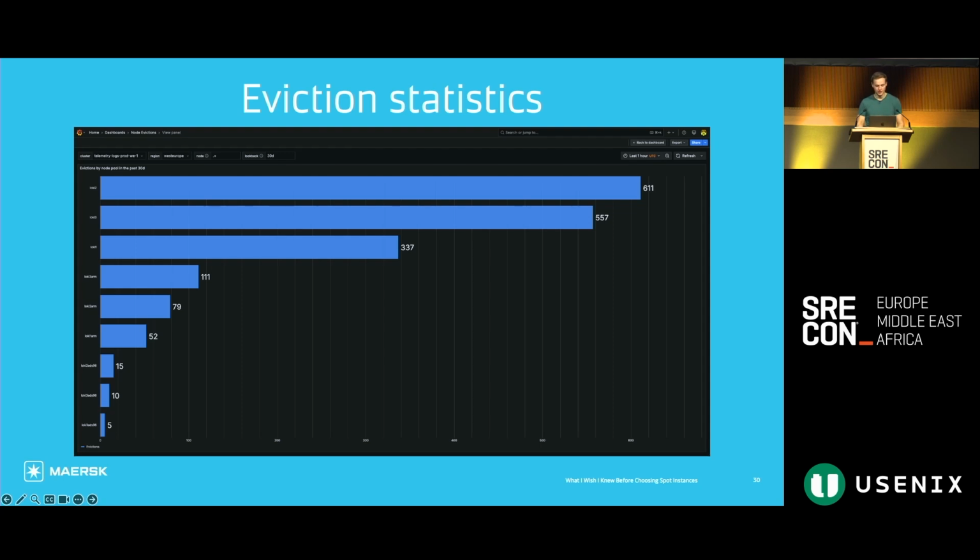But when we compare the numbers within the same node pool brackets, we see a very interesting pattern emerge, and that is that our logical zone 1 consistently gets far fewer evictions across a 30-day period than the other two zones. So this can help us make an informed decision if we have a multi-zone workload that we want to move partially away from spot. Let's say we want to pick 2 out of 3 zones to move away from spot. With this data, we can very confidently say that zone 1 is probably the one that we want to keep on spot nodes because the other 2 zones get far more evictions in the same time range. So I thought this is quite a cool panel. I like this.